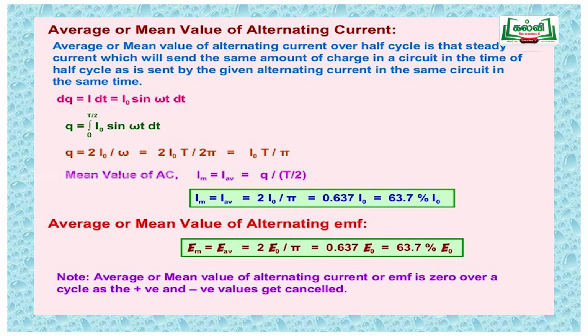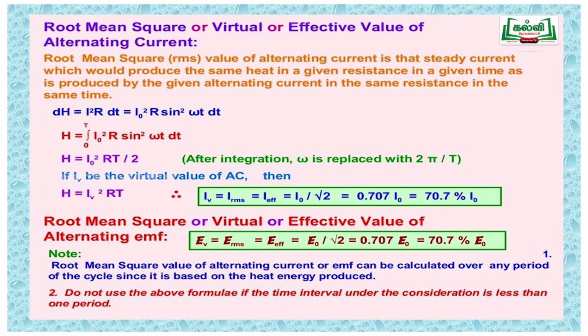So next one is root mean square. This is a statistical technique to measure periodically varying things. So the root mean square value of current is I RMS. I RMS is represented as I naught by root 2, that is maximum current by root 2, and 1 by root 2 is 0.707. So the I RMS, also known as effective current, is equal to 0.707 I naught. Similarly for EMF, E RMS is equal to E naught by root 2, that is 0.707 E naught. So we infer that the RMS value of the current is 70.7% of the maximum value.